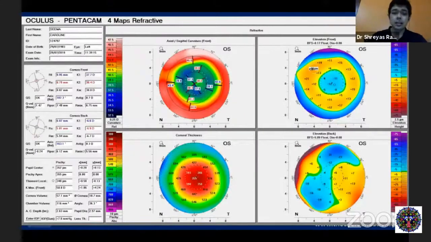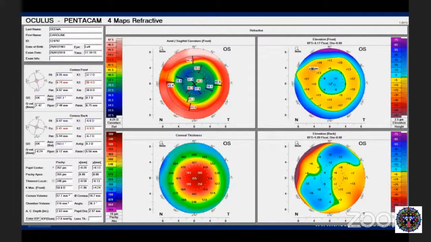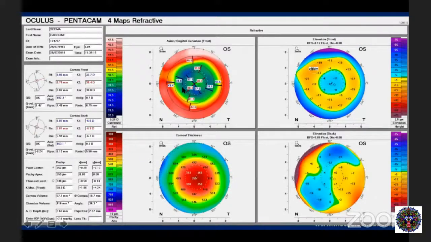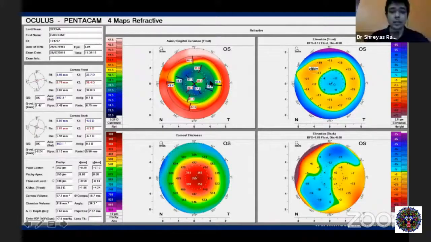Now, this cornea is completely different, completely opposite to what you've been seeing earlier. Flat in the center and steep in the periphery. Anyone would like to guess what the possible reason is? Post-refractive surgery. Wonderful, excellent. So this is essentially a flat cornea. We call it an oblate cornea, where the center is flatter and the periphery is steeper.